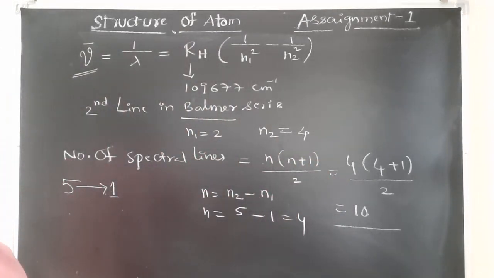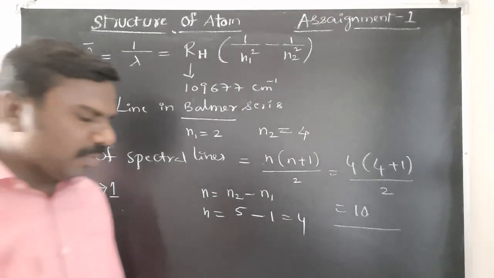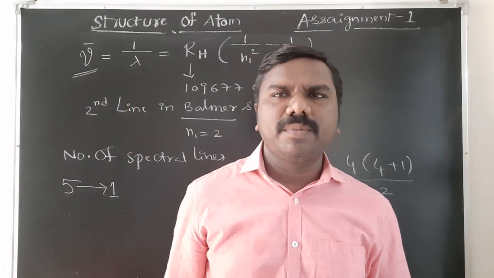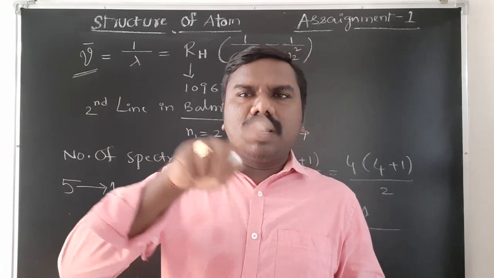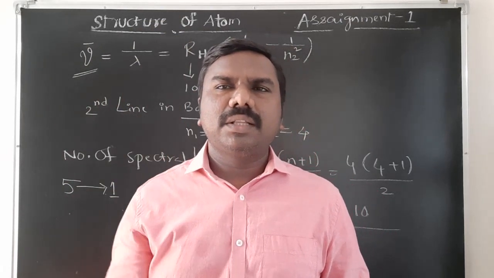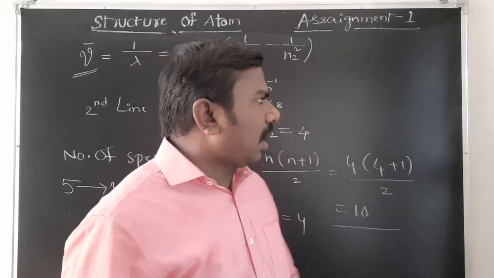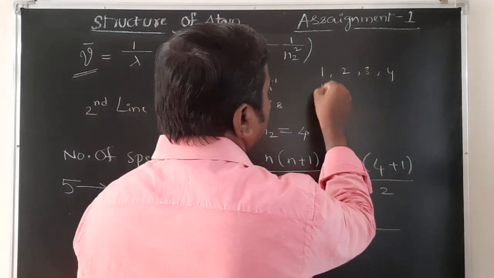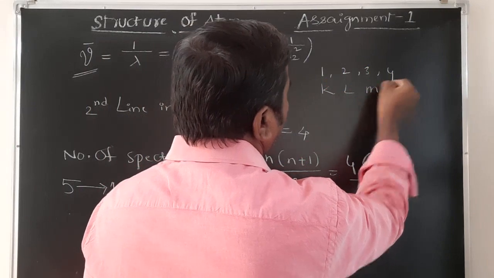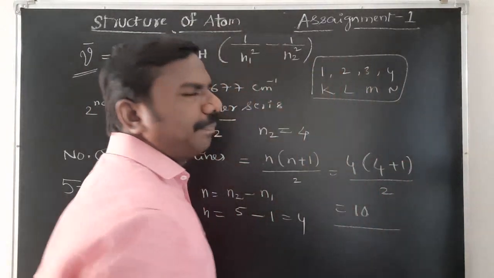Next, after that, Bohr's atomic model. We know already Bohr's atomic model. It was given by Niels Bohr. Electrons revolve around the nucleus in a circular path. Those are called orbits. Orbits are indicated by 1, 2, 3, 4, otherwise K, L, M, N. You remember this one. Very important.